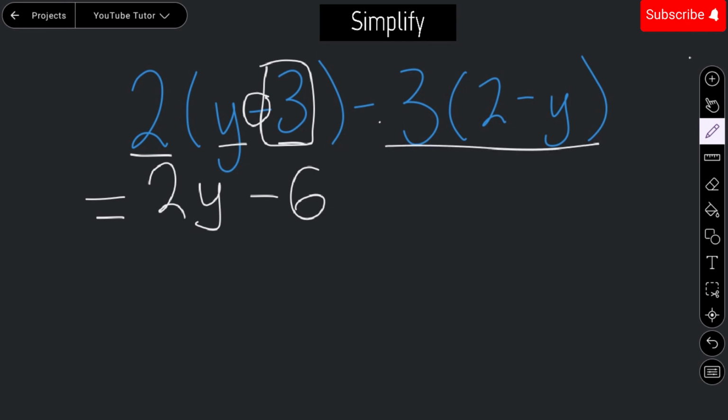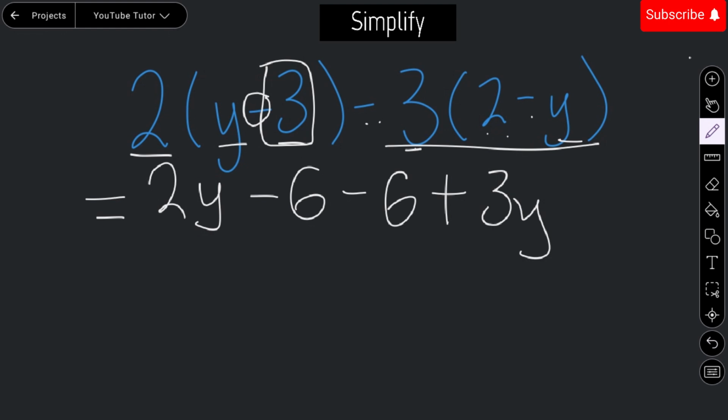This part is positive. Negative has a greater power than positive when they meet. So we just take negative 3 times 2 gives us negative 6. And negative times negative gives positive, so 3 times y also gives us 3y.